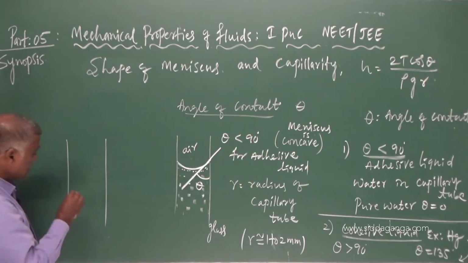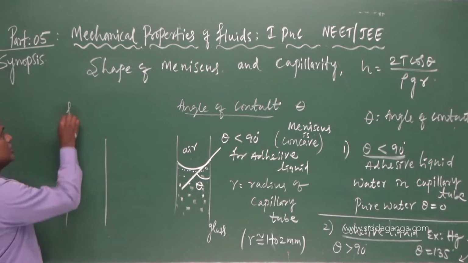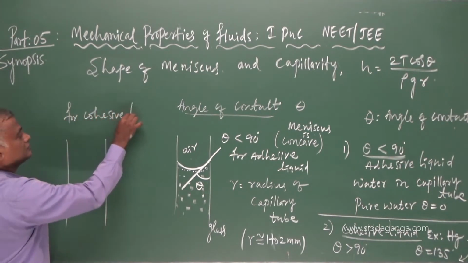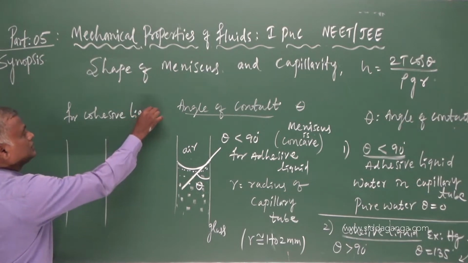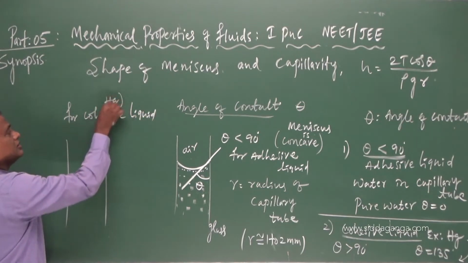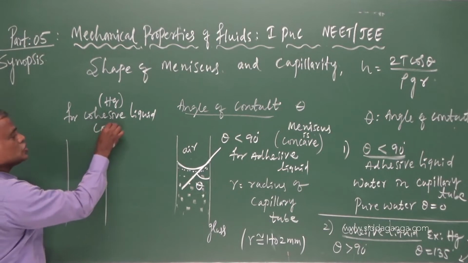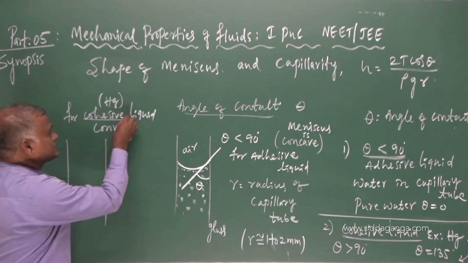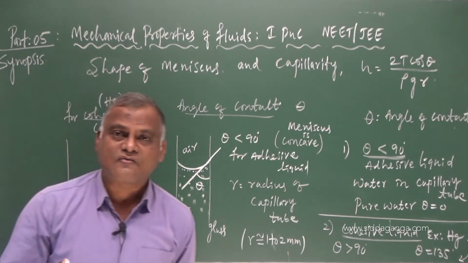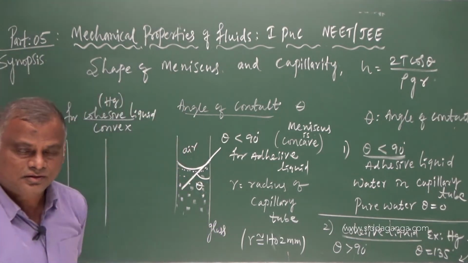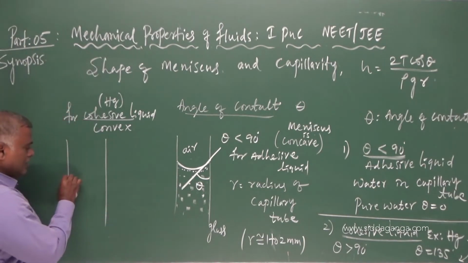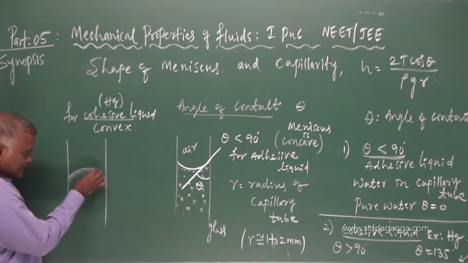For a cohesive liquid, like mercury, the shape is found to be convex. A liquid which does not wet the glass plate, which does not stick onto the glass plate, will form a convex meniscus.